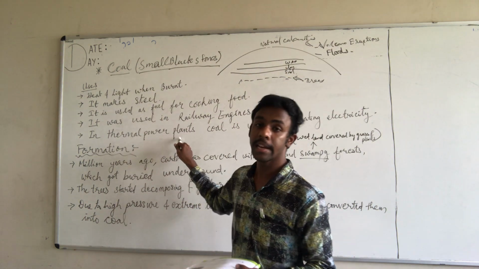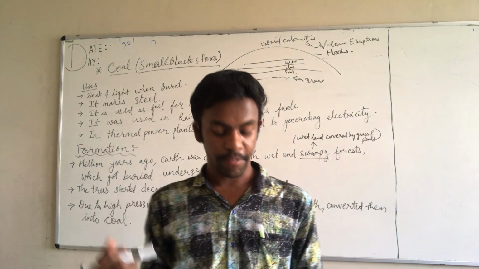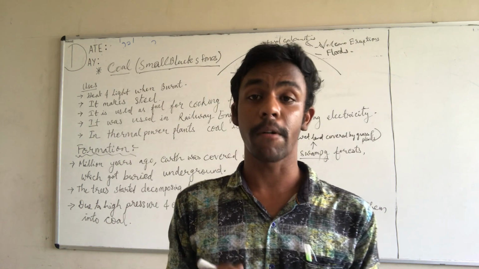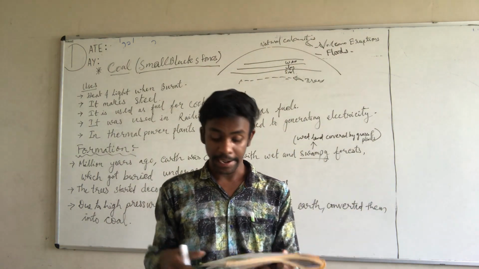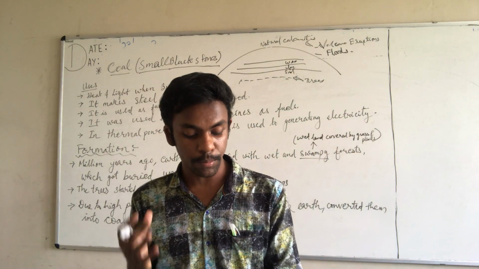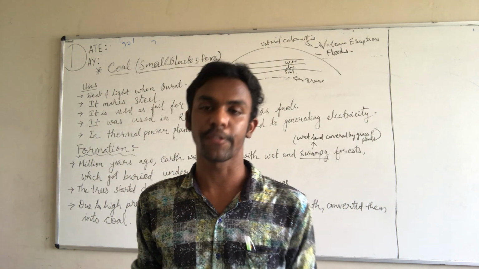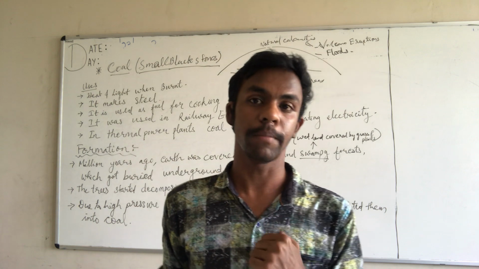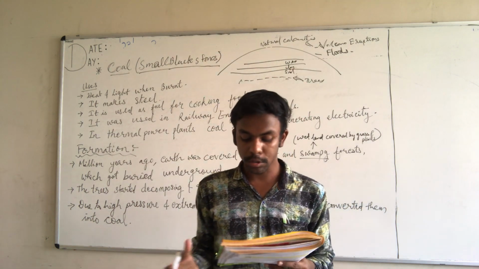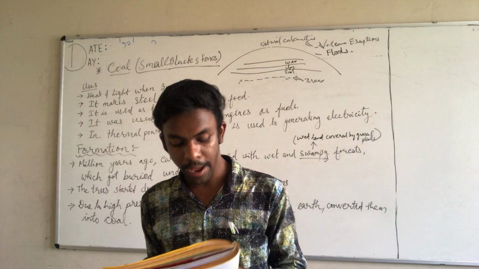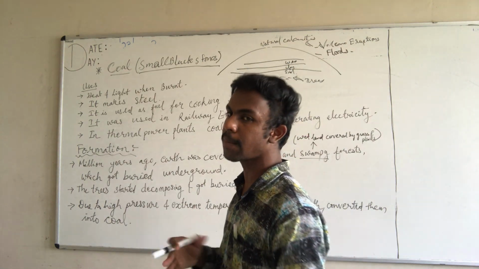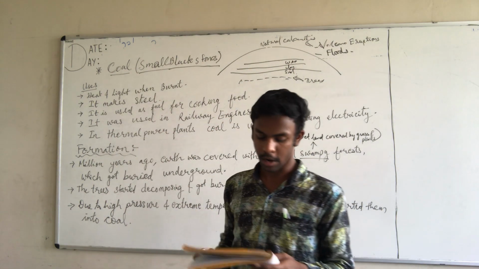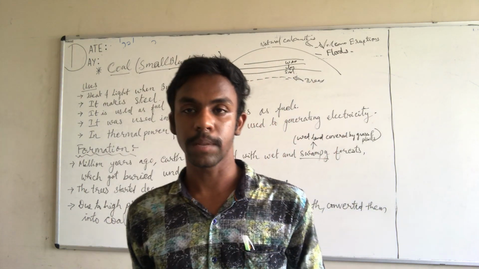So coal is largely used in thermal power plants to produce electricity, and meets more than half of the electric needs of India. So this electricity is produced mostly from coal. It is also used as fuel to cook food and run steam engines. So these are the points as we already discussed before. These were the uses of coal. So this is how the coal is produced.